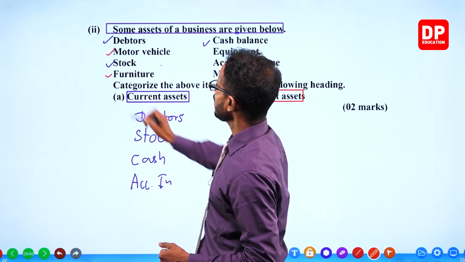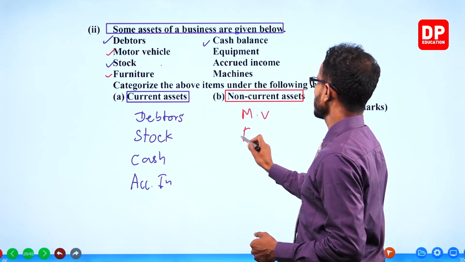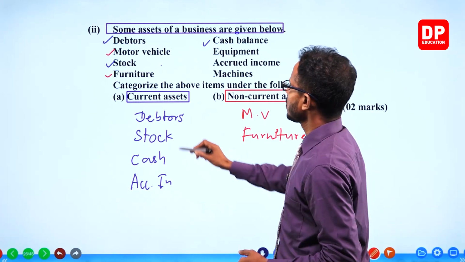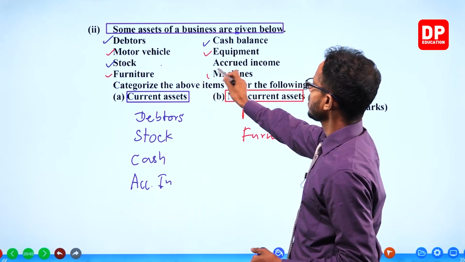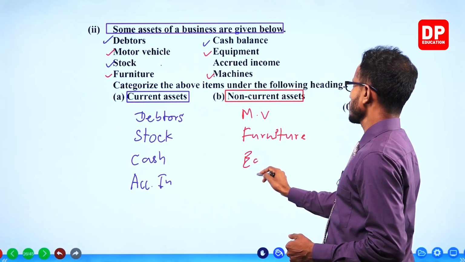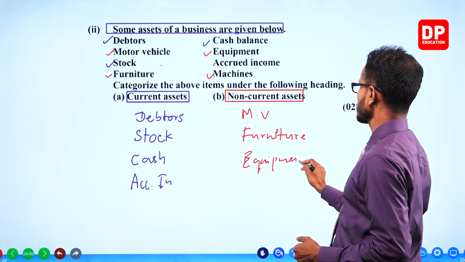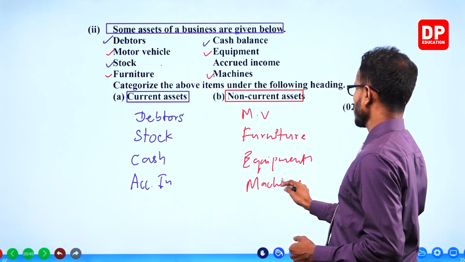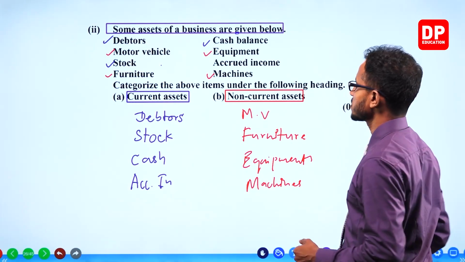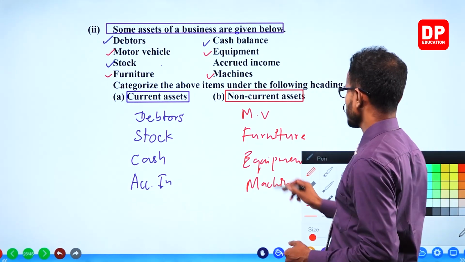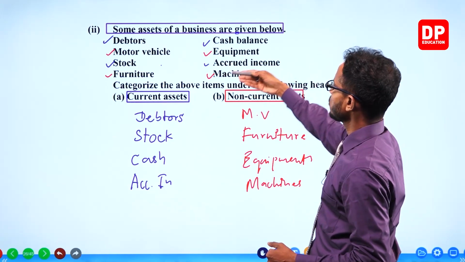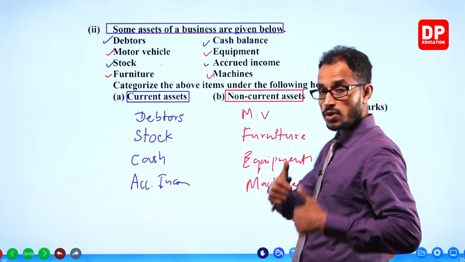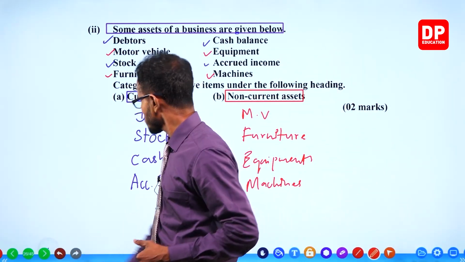Motor vehicles, furniture, equipments, machines, machineries, all are non-current assets. That's right. Accrued income we took as a current asset. So current, non-current, done.